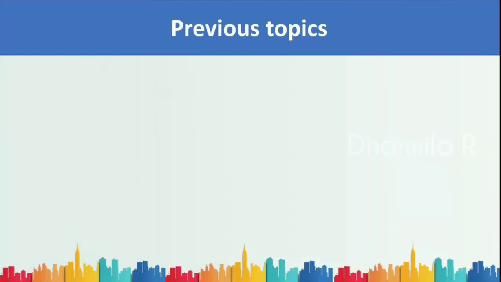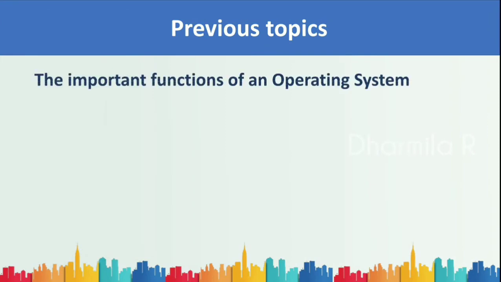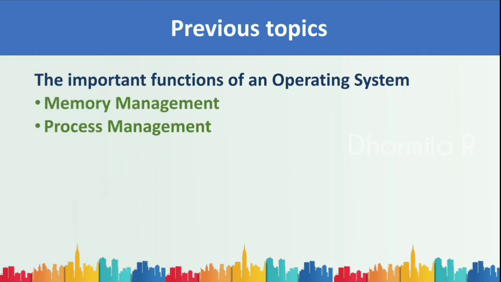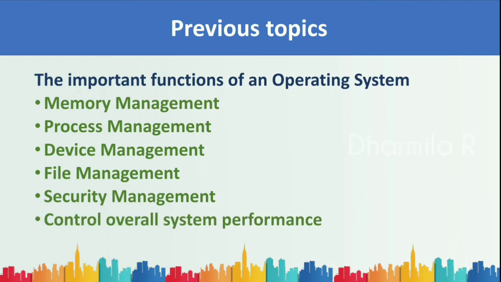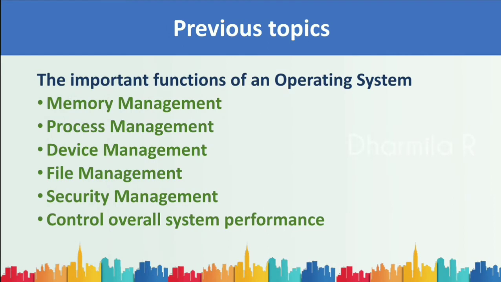In the previous class, you have learned about operating system. So let's see the important functions of an operating system. Memory management, process management, device management, file management, security management, and control overall system performance. So all these are the important functions of an operating system.